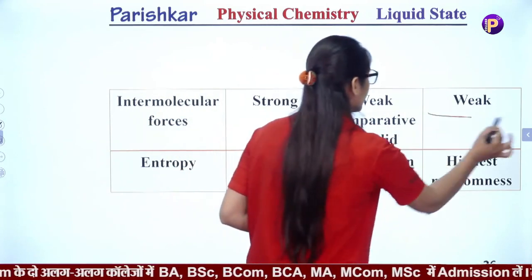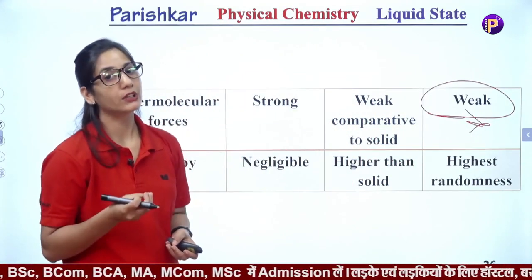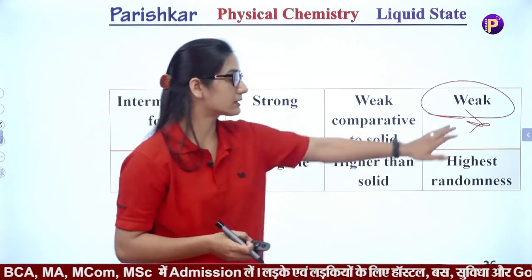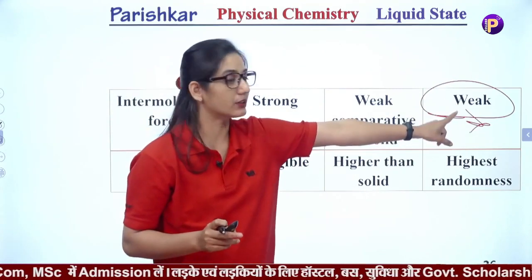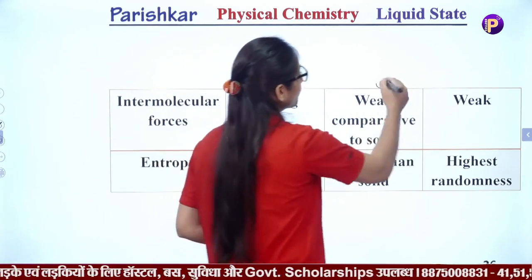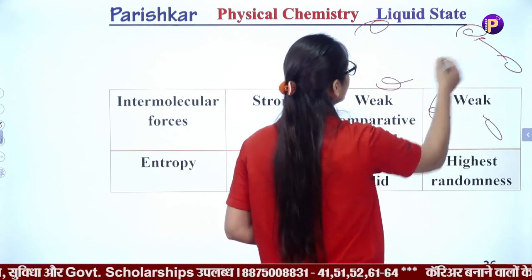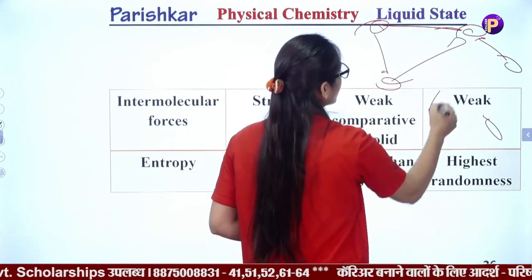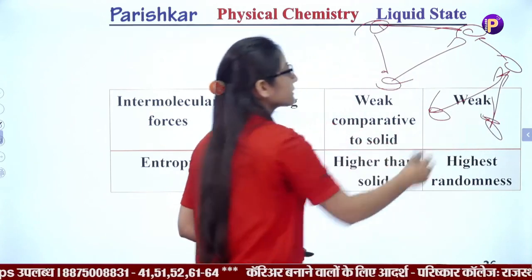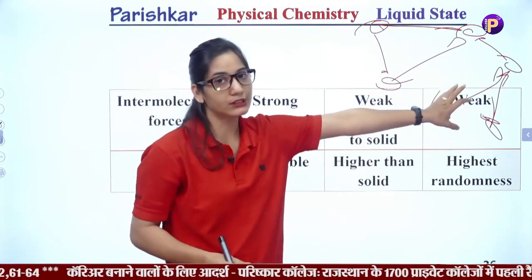But in the case of gases, we discussed the van der Waals forces. Van der Waals forces are the weakest forces which exist in gaseous states. Gas particles move freely in space and have a lot of distance from each other, and they do not show interaction towards each other.